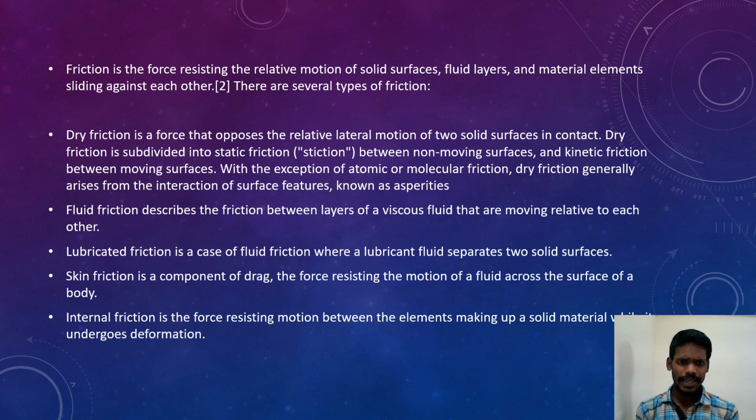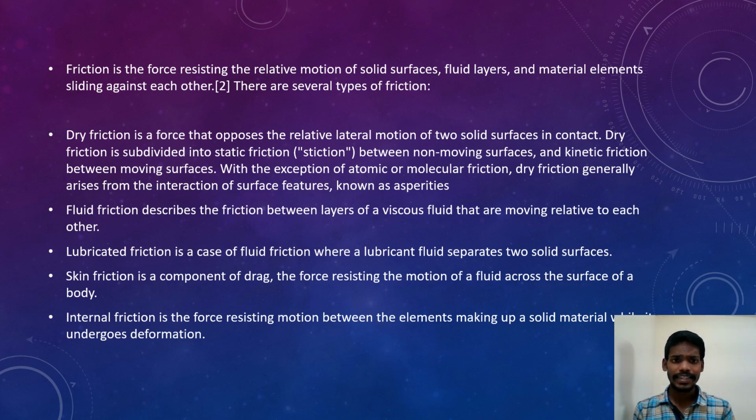Friction is the force resisting the relative motion of solid surfaces, fluid layers, and material elements sliding against each other. There are several types of friction. Dry friction is a force that opposes the relative lateral motion of two solid surfaces in contact.